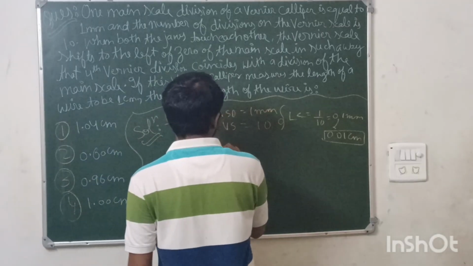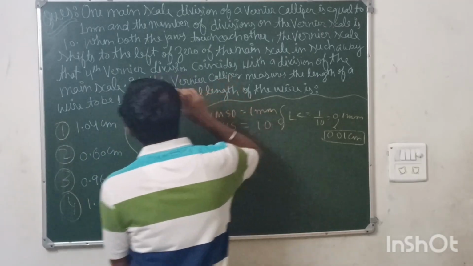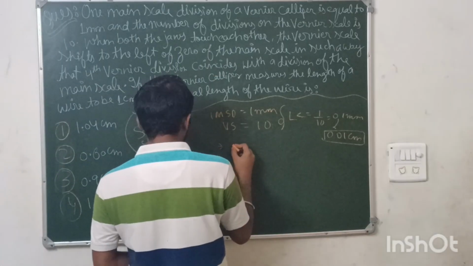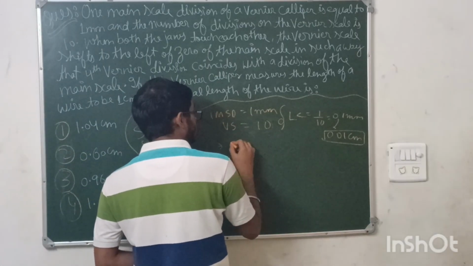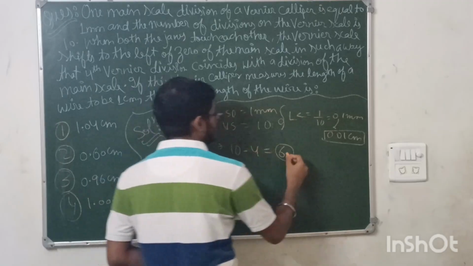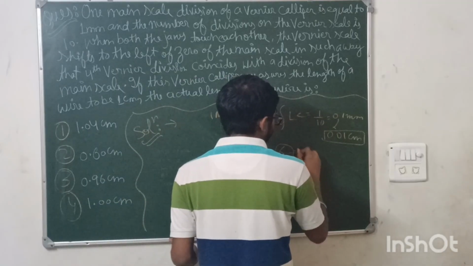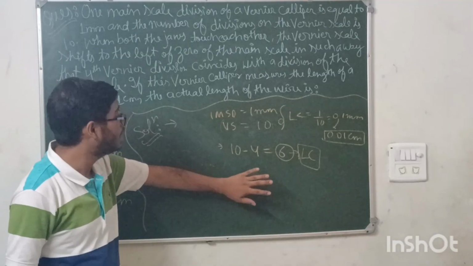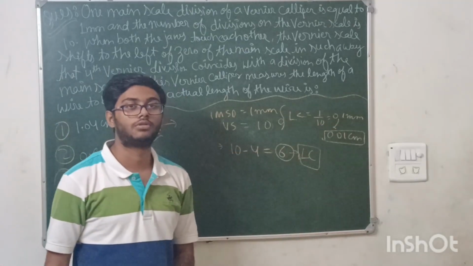So the actual least count will be what? The fourth vernier division coincides with a division of the main scale, which means the actual will be what? The vernier scale divisions are 10, so the actual will be 10 minus 4, which is 6. This is the final least count, the percentage of error that is there, and this you need to multiply with the least count.